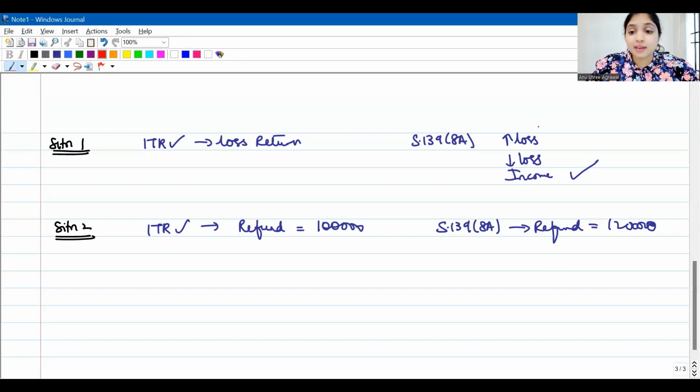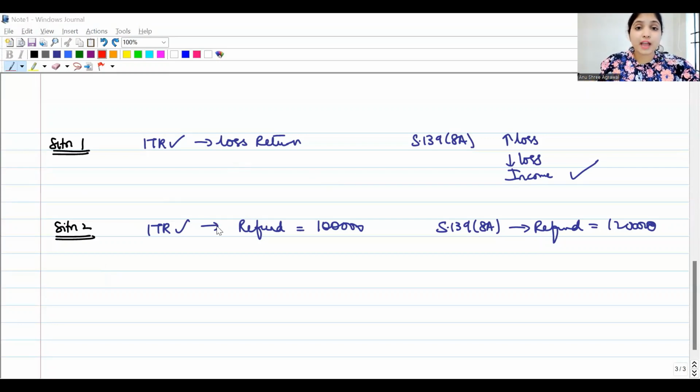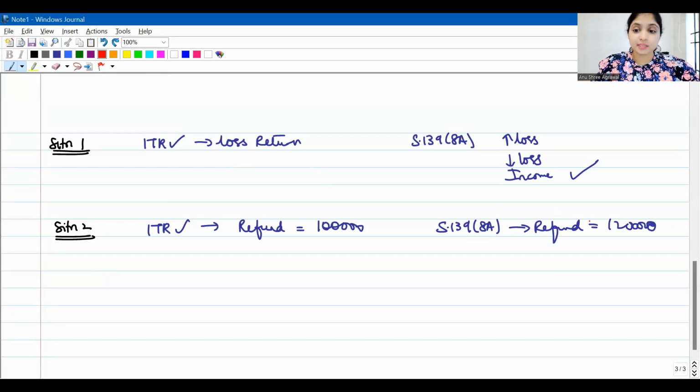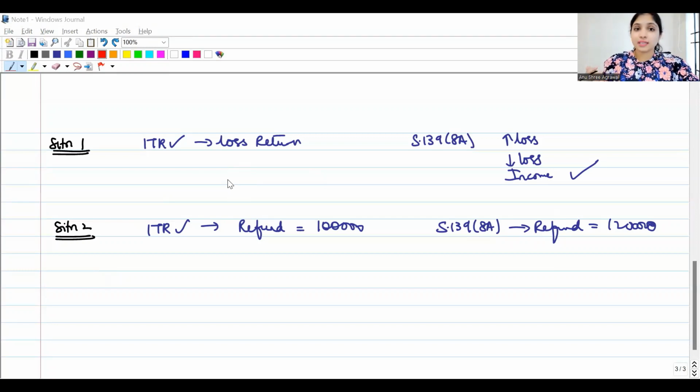So first point, 139.8A cannot be a loss return. If your existing return is a loss return, then you can file 139.8A only if you are willing to make it an income return. Even if you're going to reduce the loss, don't come to 139.8A. If it's going to be a loss return, 139.8A will not be allowed. Situation 2, I told you, because of 139.8A, the refund which we have to give you should not increase. Because of 139.8A, the income tax department should not suffer. You're understanding, the refund should not increase.